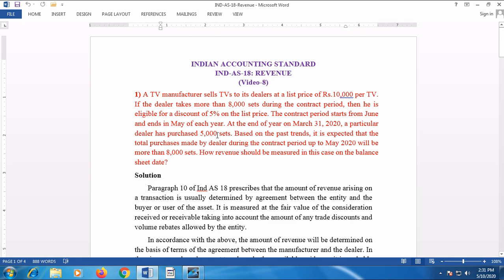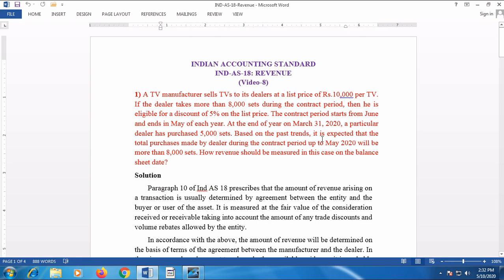Observe here, he purchased only 5,000 sets, but to get 5% discount, he should take 8,000 during the contract period, which ends next year in May. That means 31st March 2020 is the year end. In the same period, before May, he should get 3,000 more sets to get the benefit of discount.